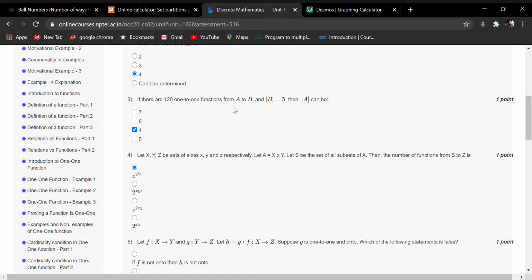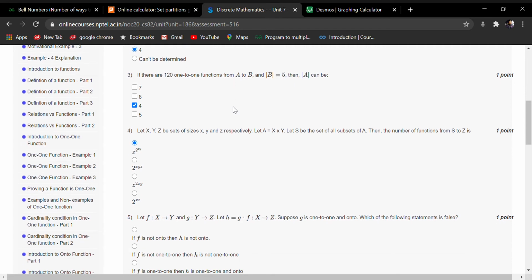So we have assumed the cardinality of set A to be x. So 5Px equal to 120. Total number of one-one functions is given here. Thereby you will get the value of x equal to 4 after calculating from here.